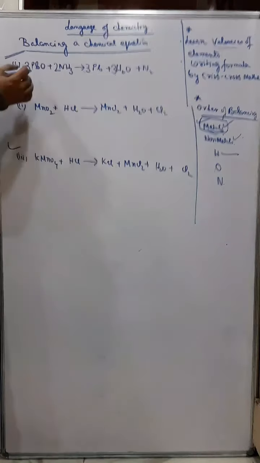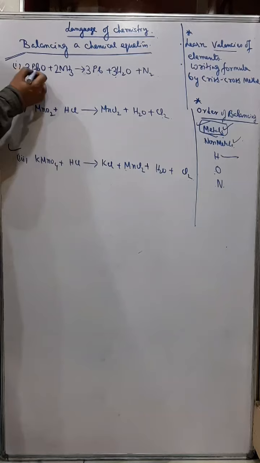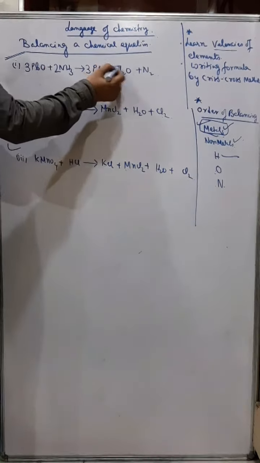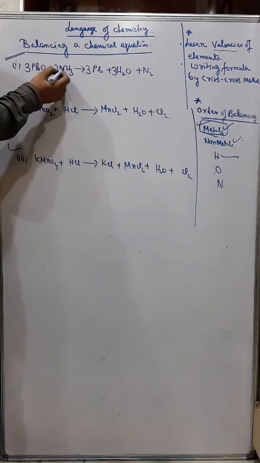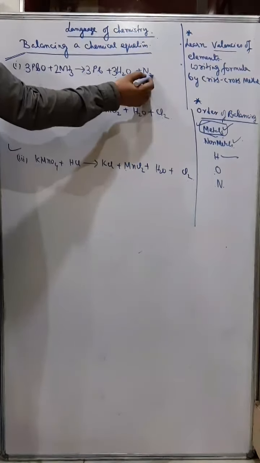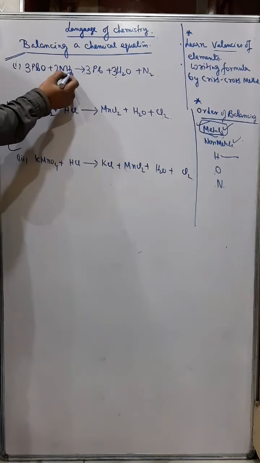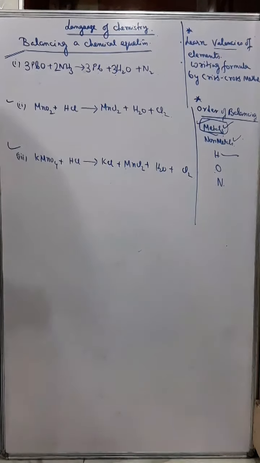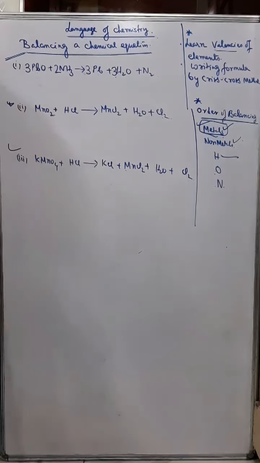Now you check it: we have 3 Pb, 3 Pb; you have 3 oxygen, 3 oxygen; you have 2 nitrogen, 2 nitrogen; and you have 6 hydrogen, and 6 hydrogen. So this is balanced. Okay, let's see the second example.